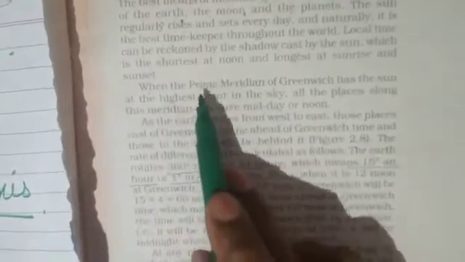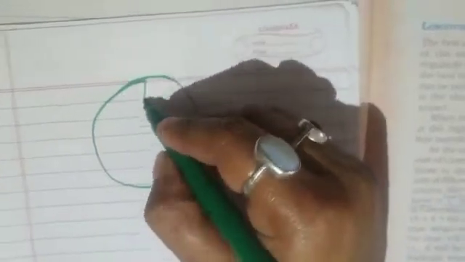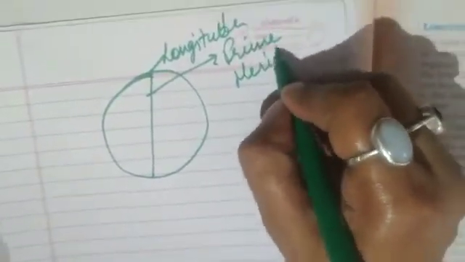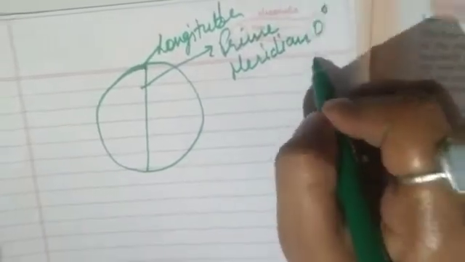This suggests that the prime meridian, as you know, is the longitude of 0 degree.